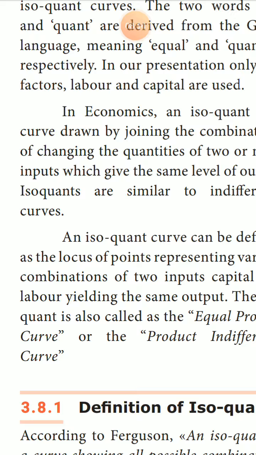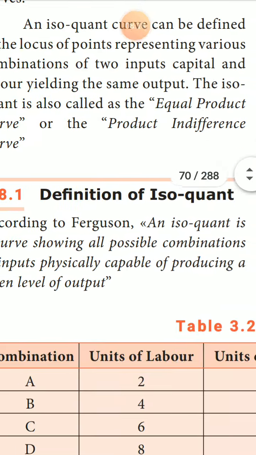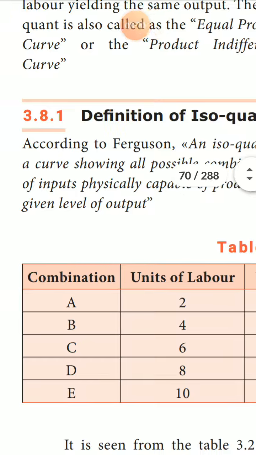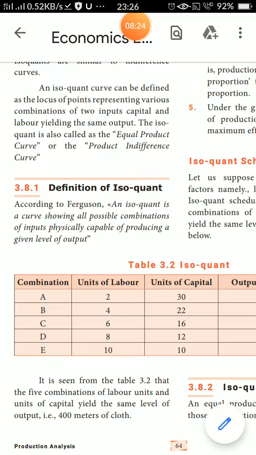Next, the definition of isoquant. According to Ferguson, an isoquant shows all possible combinations of inputs physically capable of producing a given level of output.